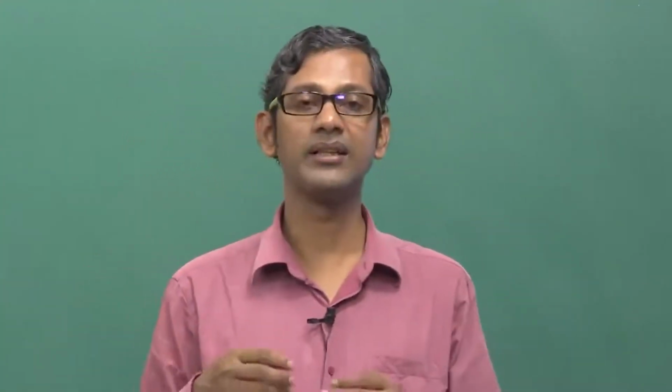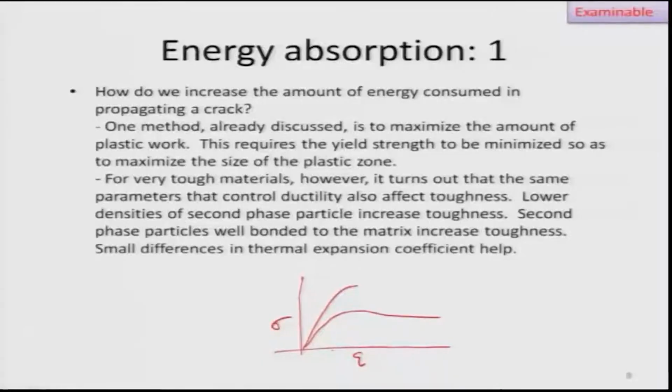The other way of making the material tough is what exactly I was telling: you can increase the yield strength much higher, so that the area under the curve also increases. It can absorb more energy. For very tough materials, it turns out some of the same parameters that control ductility also affect toughness. A lower density of second phase particles increases toughness. A second phase particle well bonded to the matrix also increases toughness. That's what we know in the case of precipitation hardened alloys.